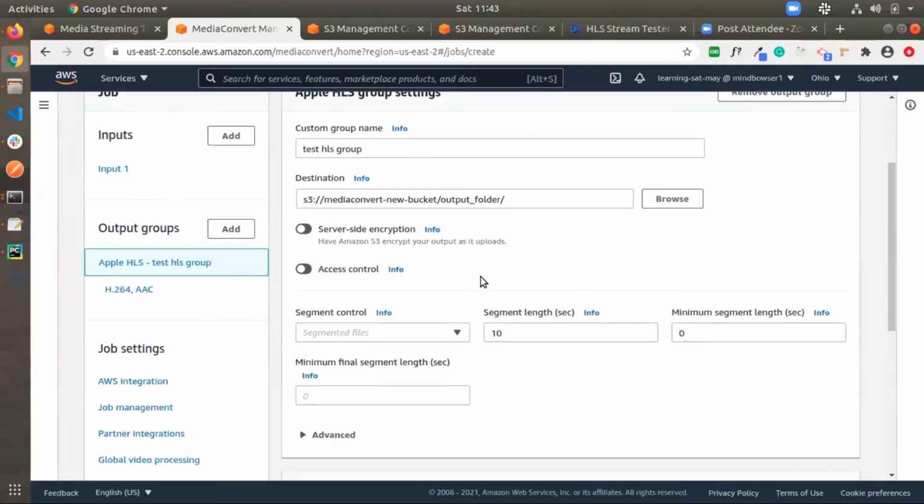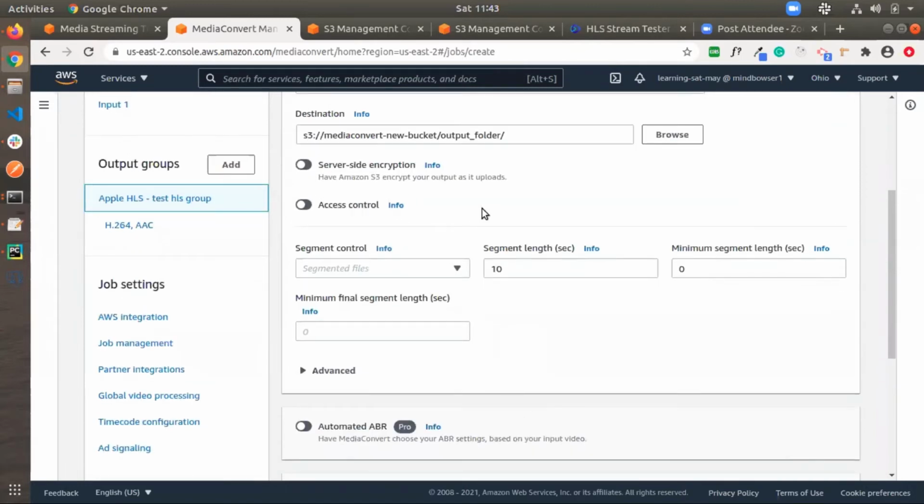After that, we have a few options available like server side encryption. These settings we can also add in an S3 bucket. I'm not showing how to do this here, and the access control we are not changing, keeping the default value. After creating the output group of Apple HLS, we have a few segment control options we can use based on our outputs.